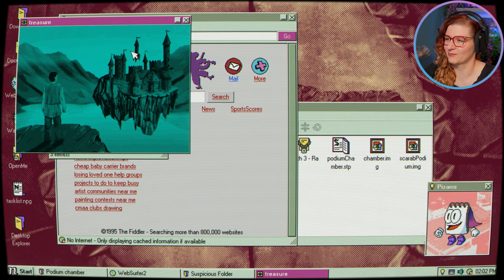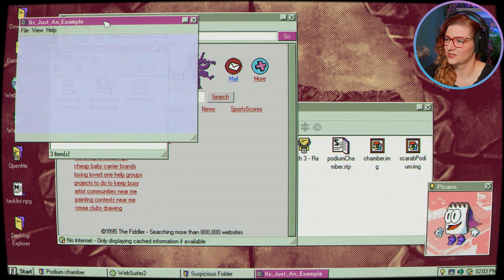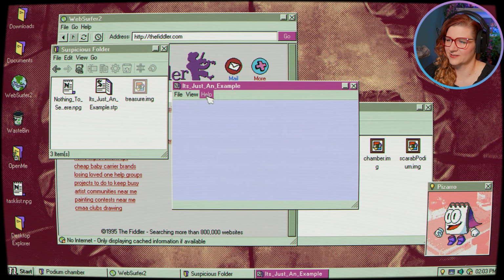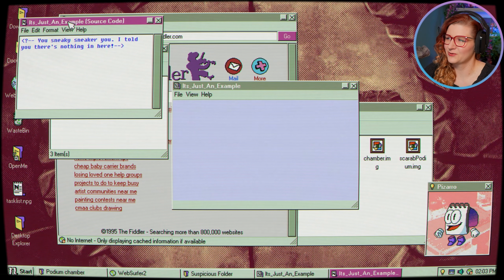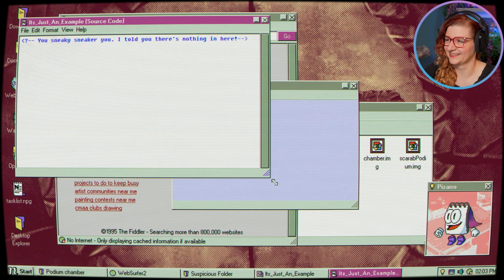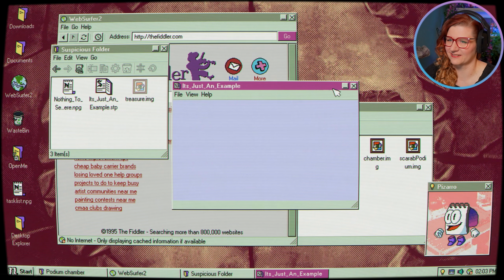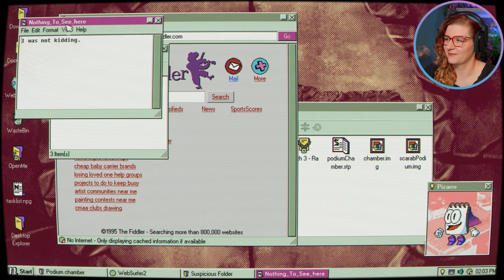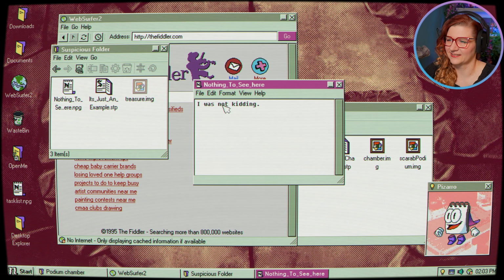Treasure. Okay, that's one of the pictures we saw at the start with the floating castle. Just an example. It looks empty. You sneaky sneaker, you. I told you there's nothing in here. Okay, this is making me suspicious that there is indeed something in here. Nothing to see here. I was not kidding.